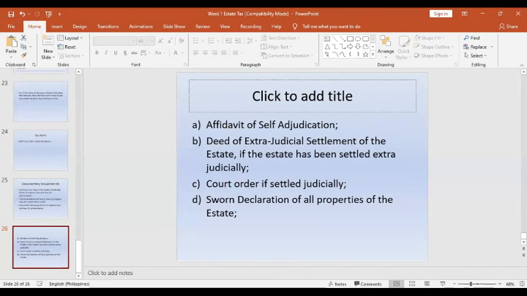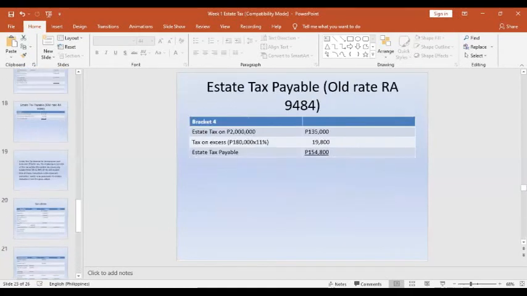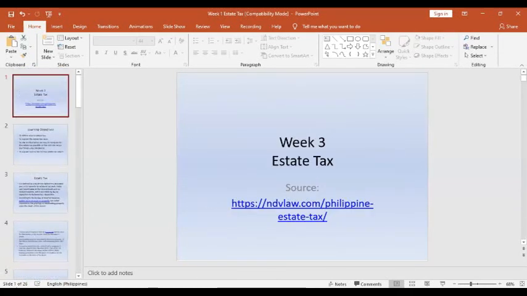So those will be the documents to file for the estate tax return. And that is our topic for today when it comes to the estate tax or the computation of the estate tax.